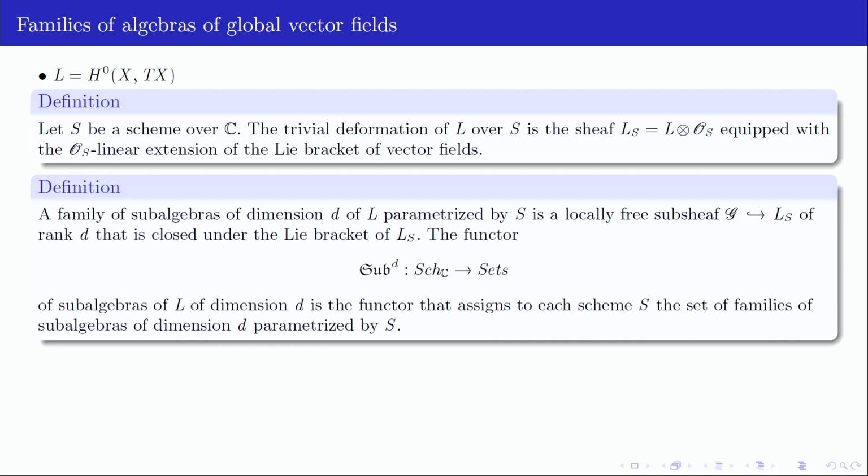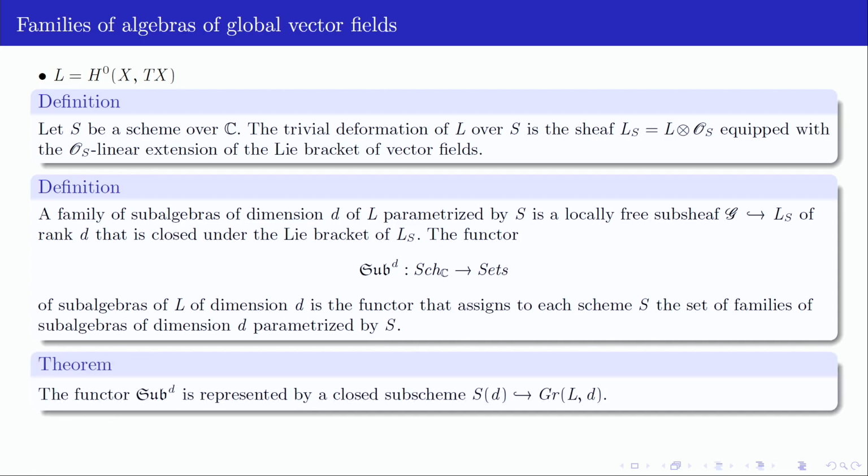And again, we can define an analogous functor, yeah? And again, you should notice, or maybe after some time you should notice, that this is a subfunctor of the Grassmannian functor of D-dimensional planes, linear spaces in L. So it's more or less the same proof as the one from Quallbrunn, but this functor is also represented by a closed subscheme, just now of the Grassmannian, right? So now we have our two spaces, right?